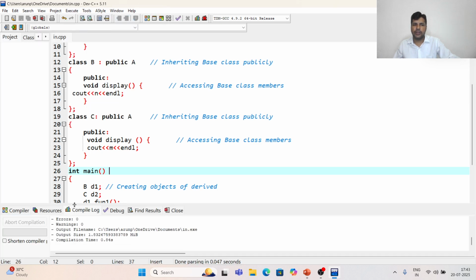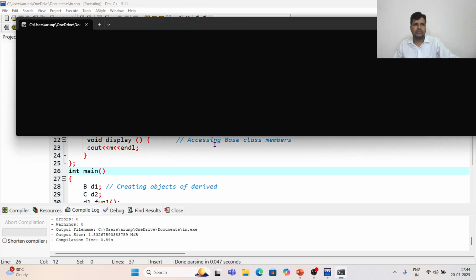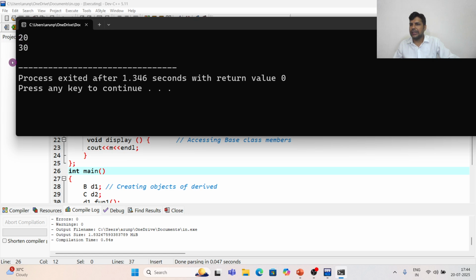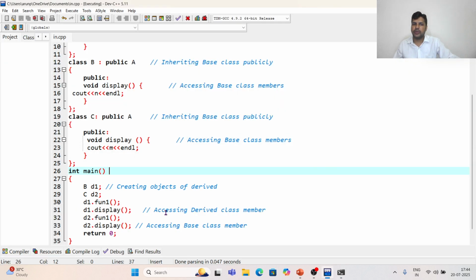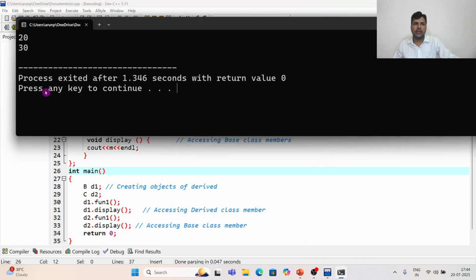Compile. Very good, no errors. Run. See, 20, 30. D1 dot display is 20 and D2 dot display is 30. Right.